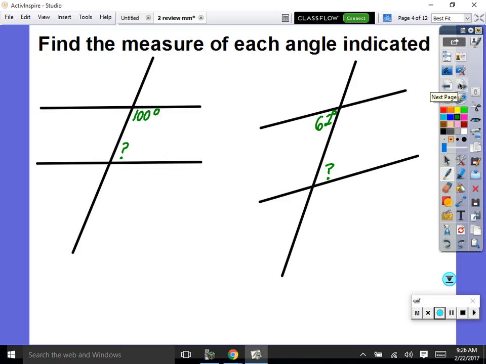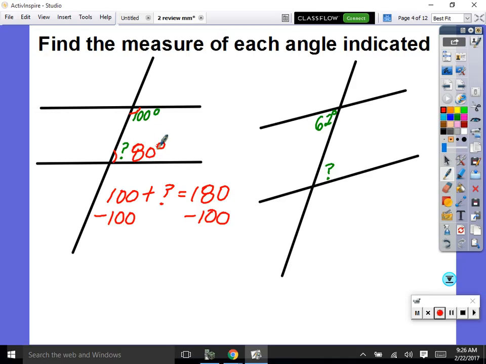Okay, and it says, find the measure of each angle indicated. You've got to think before you answer. So you say to yourself, these are what kind of angles? They're consecutive interior angles, correct? Yep. They are not equal. Do not call them equal. Isn't it true to say this plus this equals 180? Yep. So 100 plus question mark equals 180. So what's question mark? Subtract 100. So it must be 80 degrees.